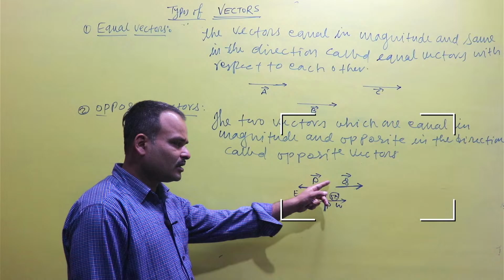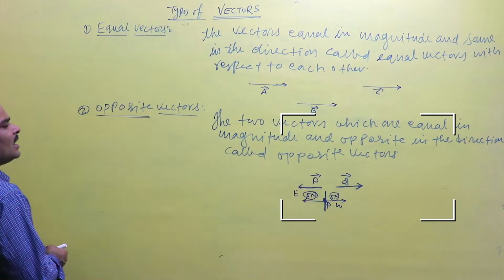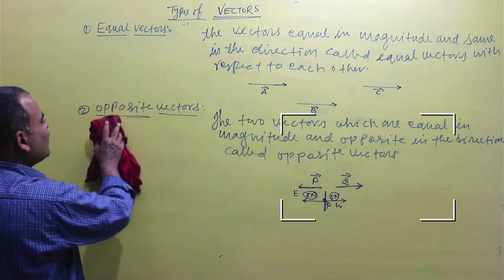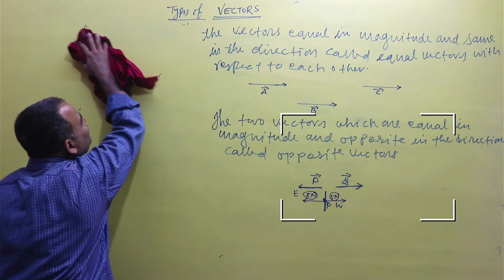So the equal vectors and the opposite vectors and their definitions are clear from their names. The name is enough.